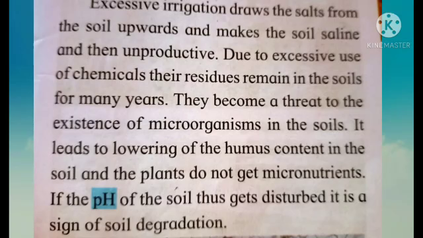Also, when a larger amount of chemical fertilizers or pesticides are used, their residues remain in the soil for many years and hence become a threat to the existence of microorganisms in the soil, which indirectly leads to the lowering of humus content in the soil. And if the pH level of the soil gets disturbed, it is also a sign of soil degradation.